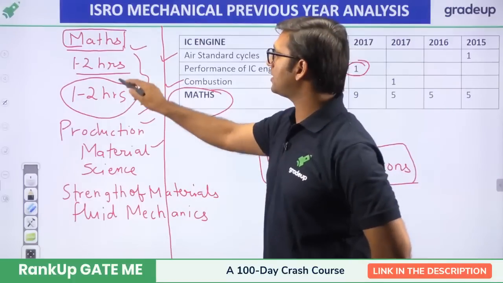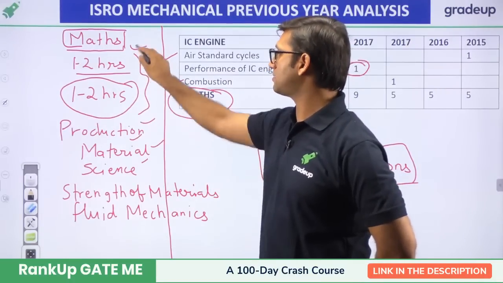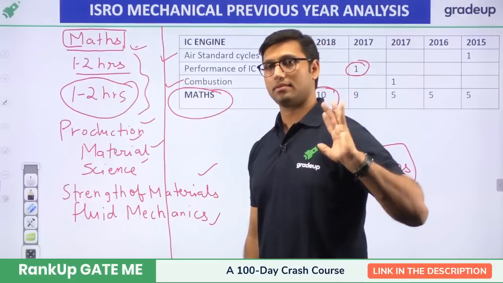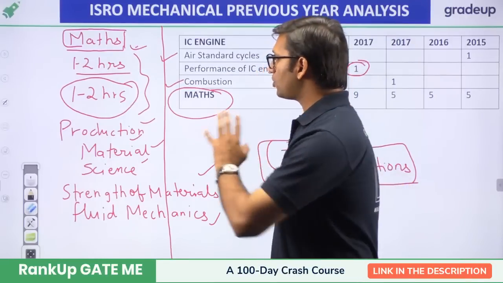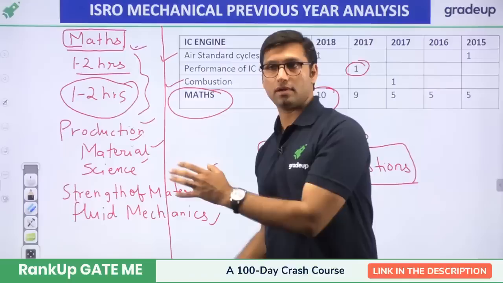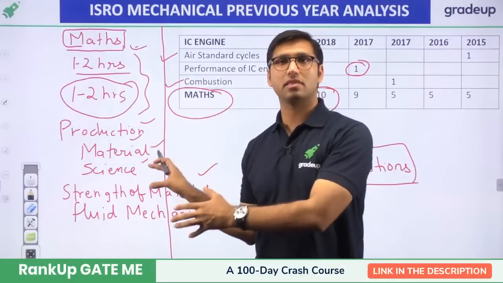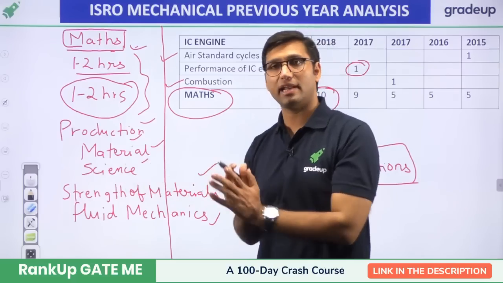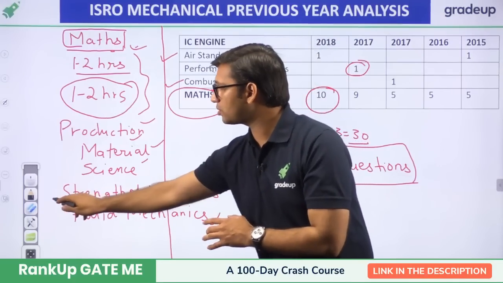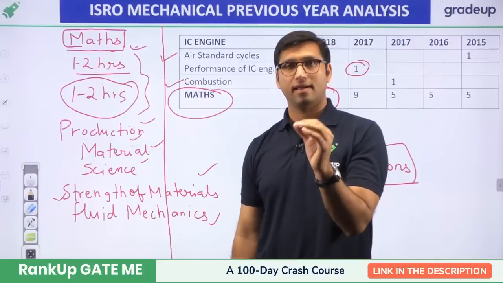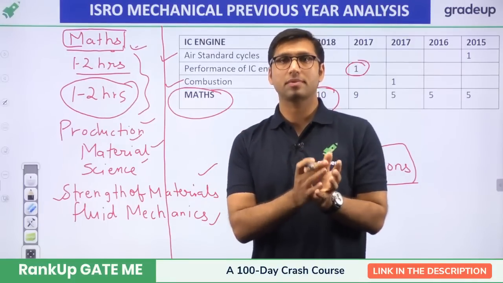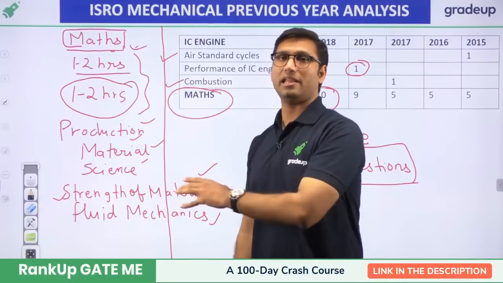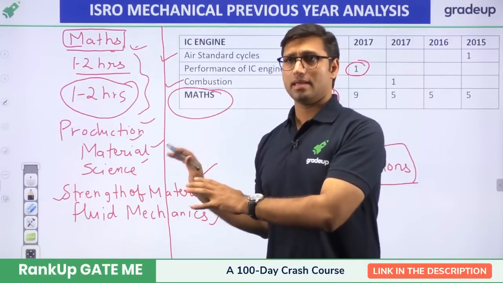These are the highest weighted subjects: production, material science, mathematics, strength of material, fluid mechanics, and even thermodynamics, right? So try to study the important topics that I have told you from each and every subject. Try to study mathematics, production, and material science every day. Try to give extra time to strength of material, because I know it is a tough subject for some of the students. So try to give at least 1 or 2 hours daily to strength of material.